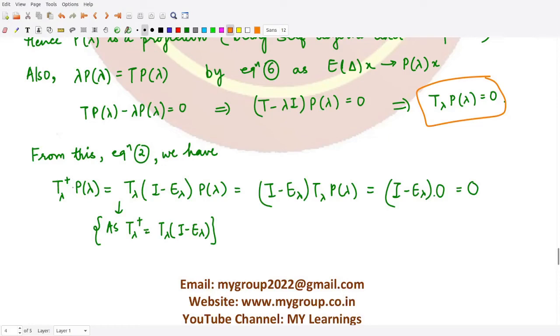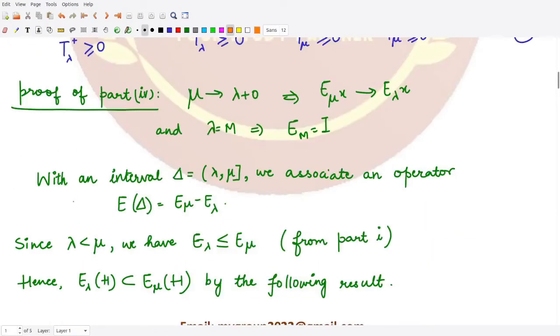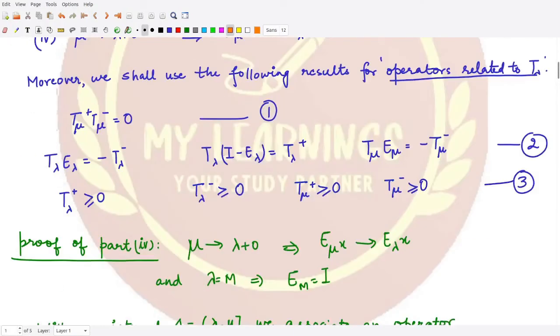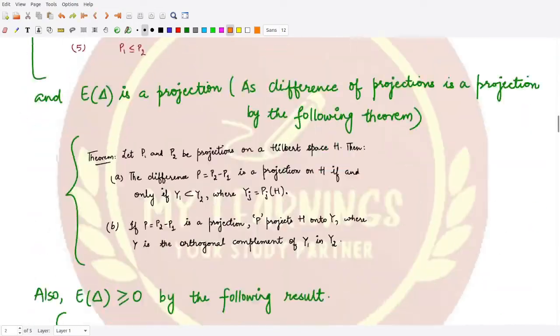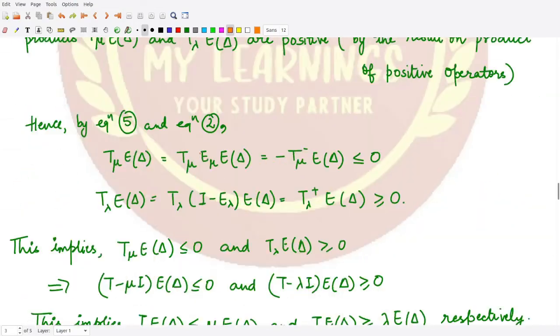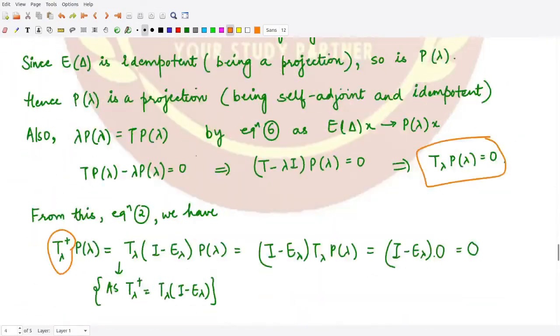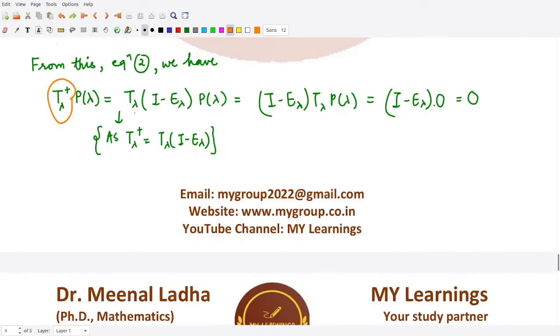So we can open up the definition for T lambda positive from equation 2. Let me show you. What is this T lambda positive? T lambda positive is this quantity, T lambda I minus E lambda, right? So using this result here, your T lambda positive is T lambda I minus E lambda.